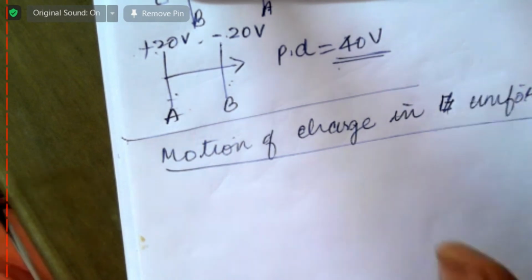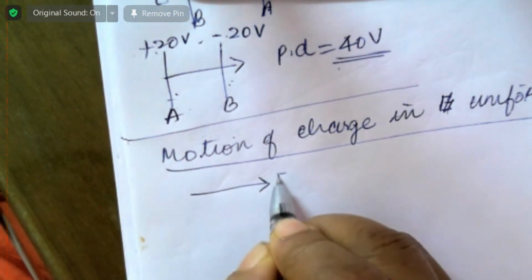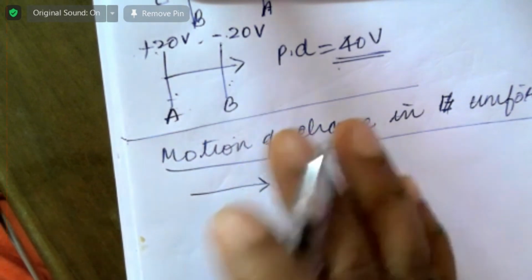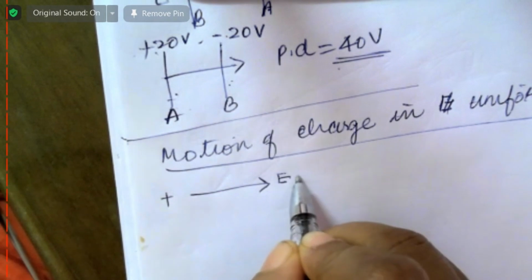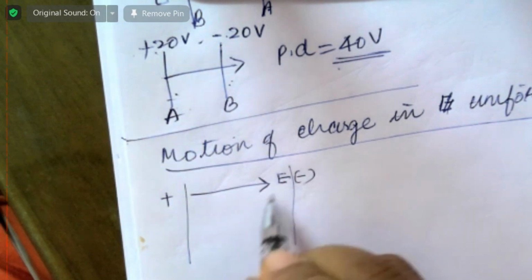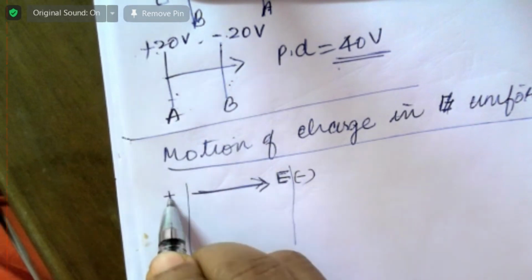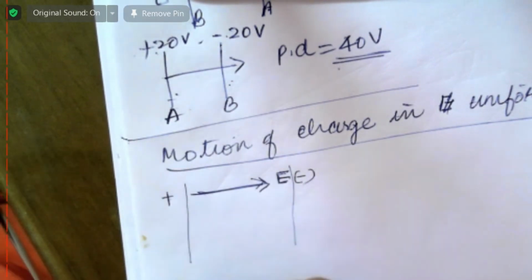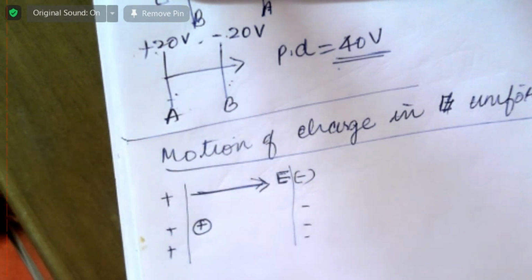Okay, look here. First of all, assume that you have got an electric field this way. This is the direction of the electric field. So where is the negative, where is the positive? Left is positive, to the right is negative. Here you have got a positive plate, here a negative plate. The direction of the electric field is the direction of decreasing potential. I'm placing a positive charge, which is initially at rest.